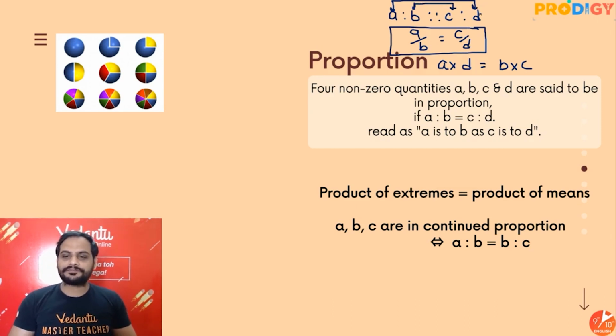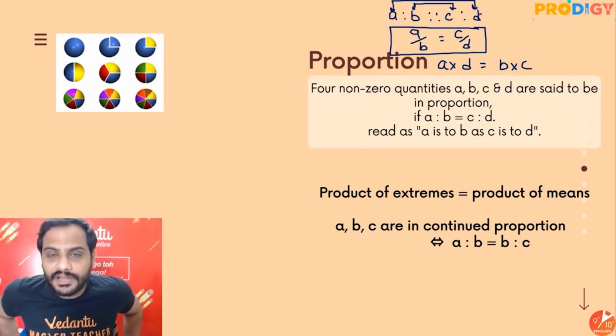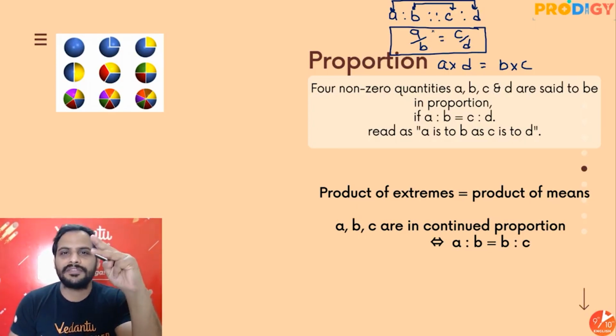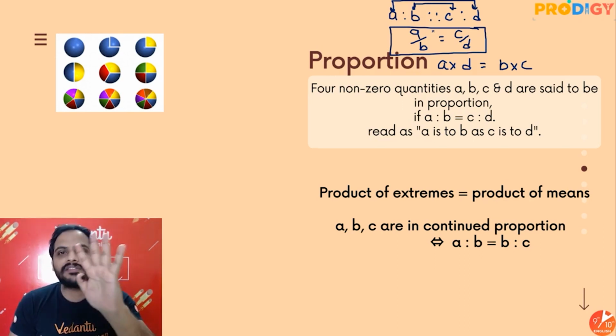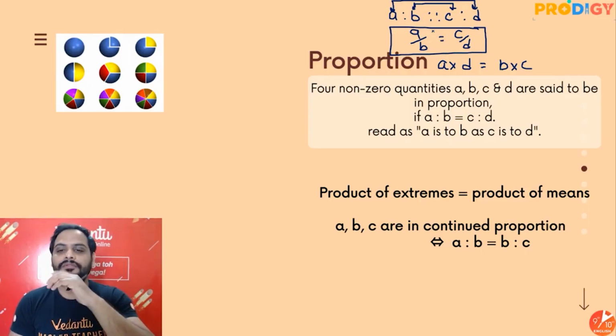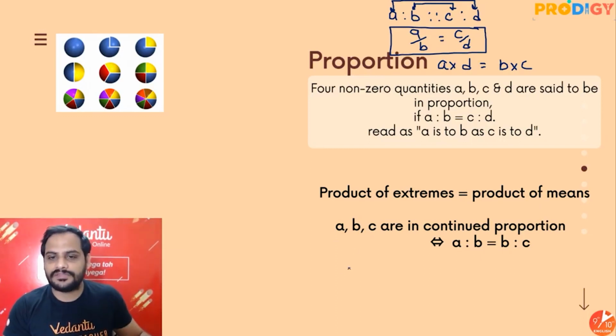Alright, okay. Then there is one more thing which is called continued proportion. What is continued proportion, beta? So continued proportion, देखो, here in a proportion we need four quantities A, B, C, D. So if four quantities are in proportion, we say A is to B is equal to C is to D. Now when we have continued proportion, we have only three quantities A, B, C. So in this, the ratio of the first two is same as the ratio of the second and third.